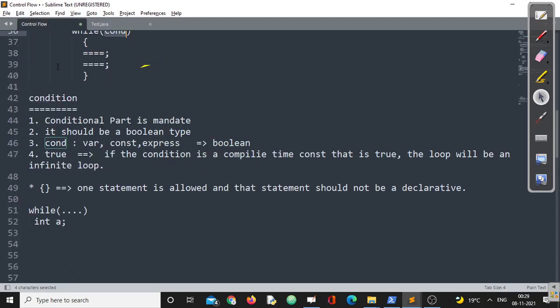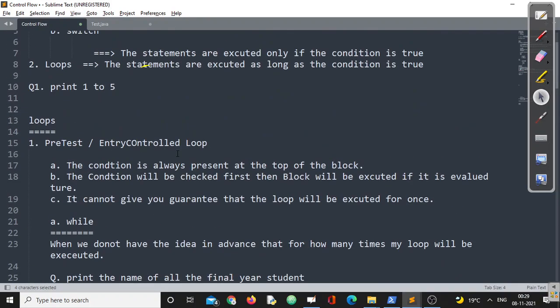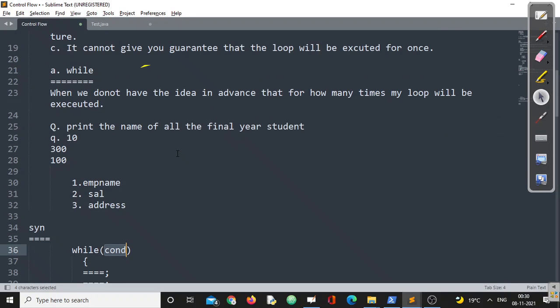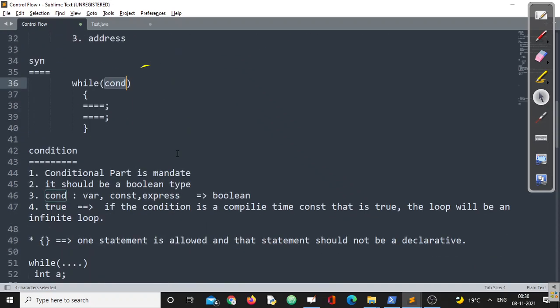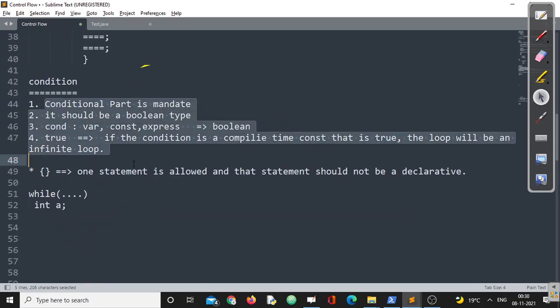Before closing the session, I urge you, whenever you are working with while, make sure you remember and understand all these points. We have discussed all these points not only in theory but also in hands-on activity. I have shown you the entire thing. Apart from that, you can also experiment with some new things and generate new conclusions. So with that note, let us conclude this session. In the next session, we'll be looking into some other kinds of loops. Till then, take care and bye bye.